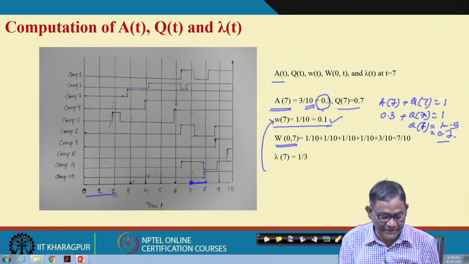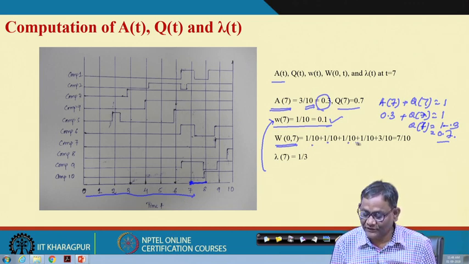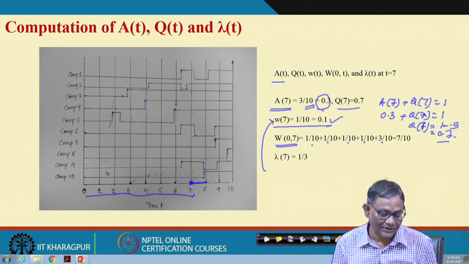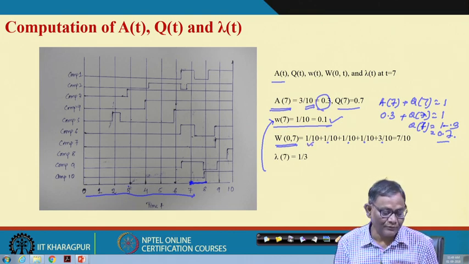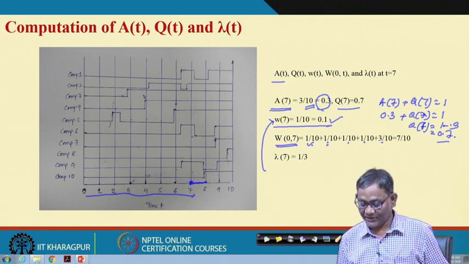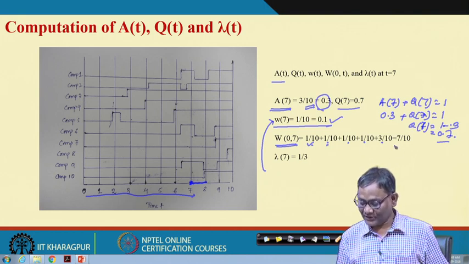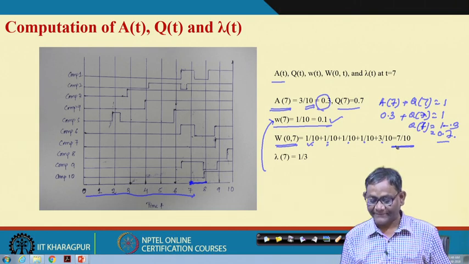You will find out how many failures there are: from 0 to 1 there is no failure, from 1 to 2 there is one failure, from 2 to 3 there is again one failure, and from 3 to 4 this one is normal, this one failed. So, there again one failure, like this. So, 1 by 10 all is summed up and you get that the expected number of failures is 0.7.